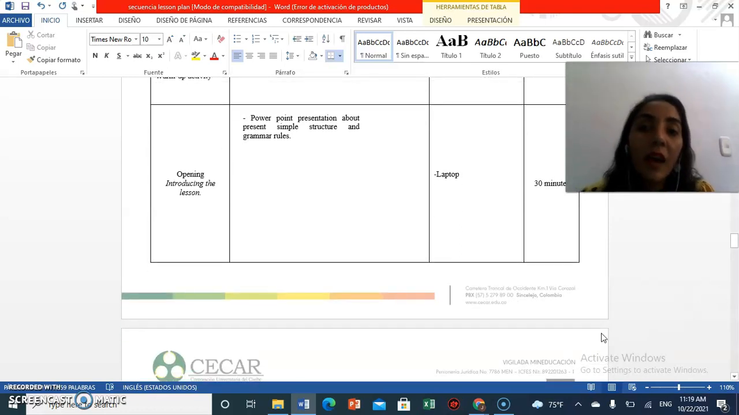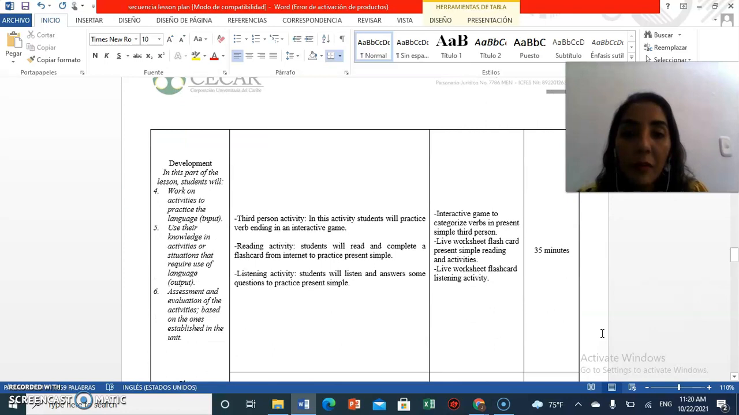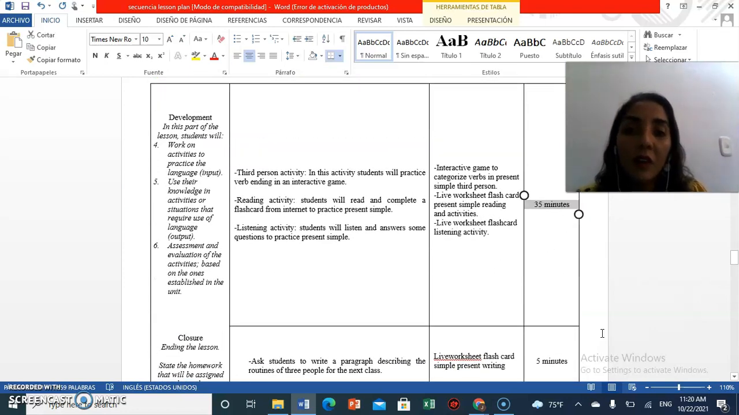Then in the opening, I'm going to show a PowerPoint presentation about present simple structure and grammar rules. I will need a laptop to make this activity, and this activity will last 30 minutes. Then in the development of this activity, I'm going to practice with my student the third person with an interactive game to categorize verbs in present simple for the third person.